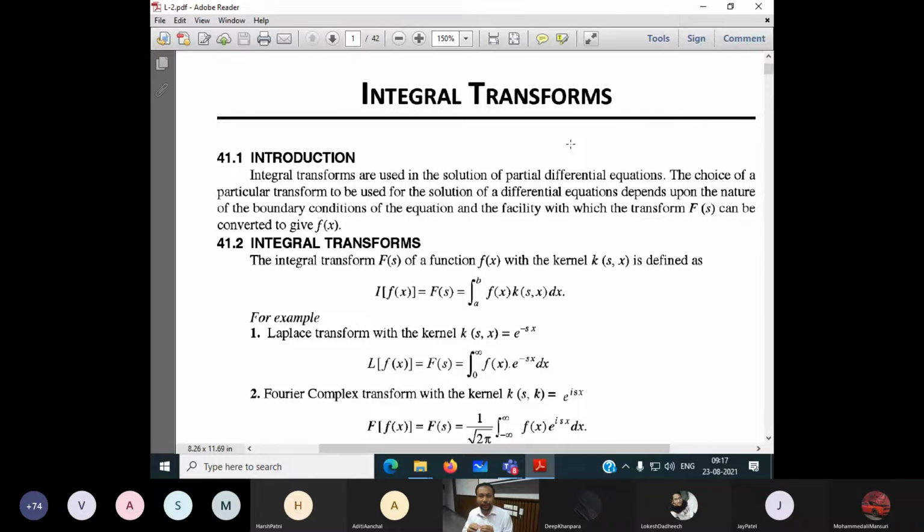So if I want to find out the energy travelling in the interior of the earth, we have to solve the wave equation. The wave equation is a partial differential equation.